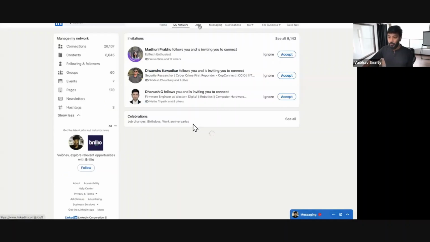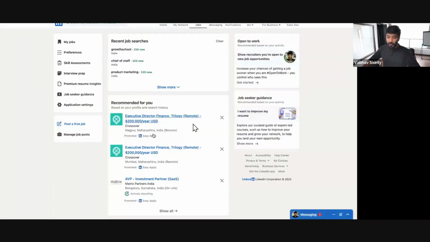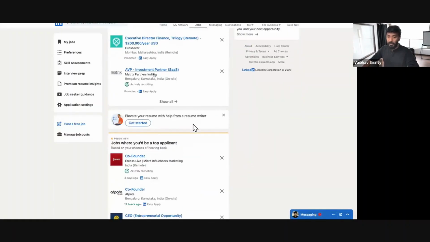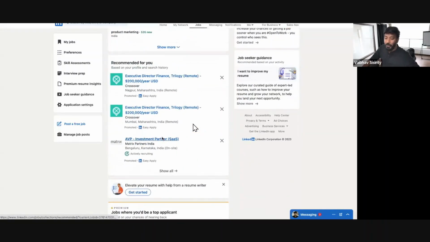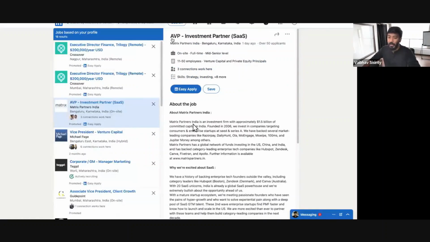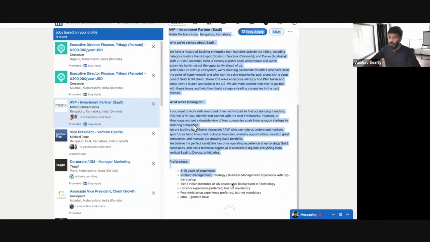So I'm going to go to LinkedIn jobs. Let's say there is a marketing job that I want to apply for. I'm going to randomly pick this one: AVP investment partner SaaS. Let's say this is a job that you want to apply for. You copy the whole text of the job description.